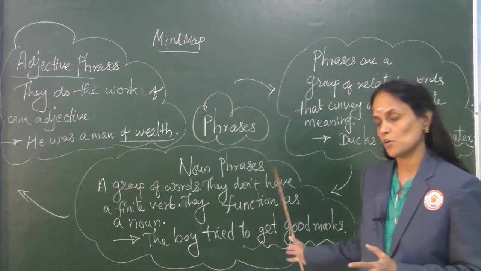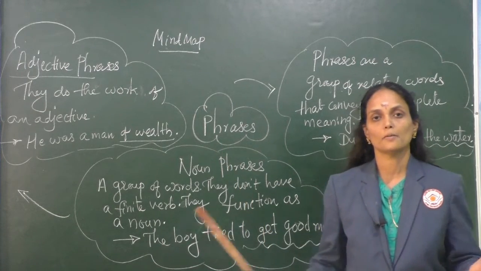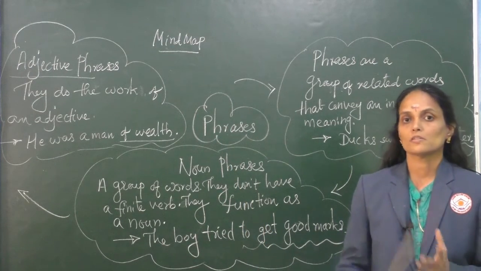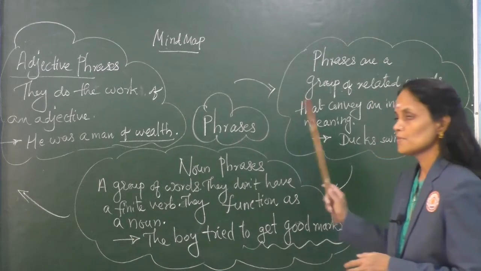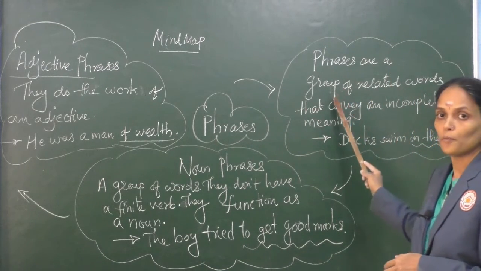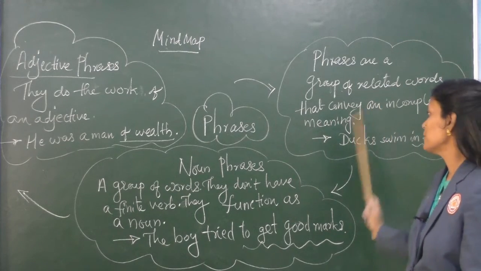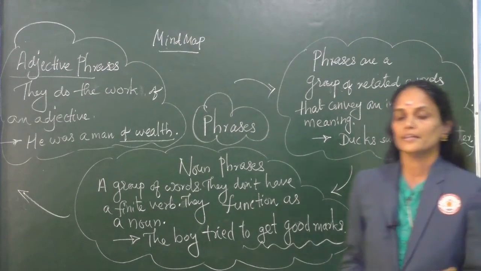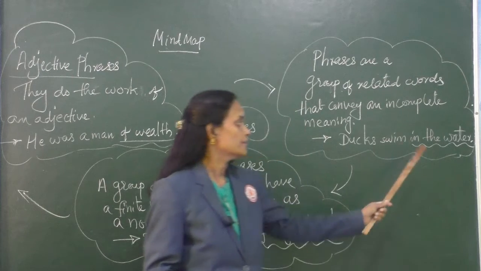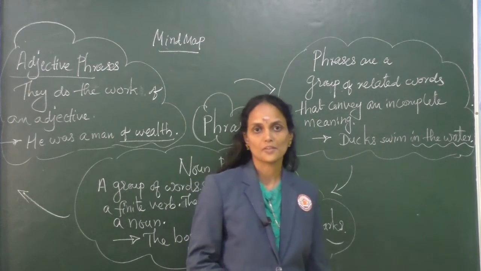But here we are talking about only two major categories. As we know, phrases are a group of related words that convey an incomplete meaning. For example, ducks swim in the water. In the water is the phrase here.